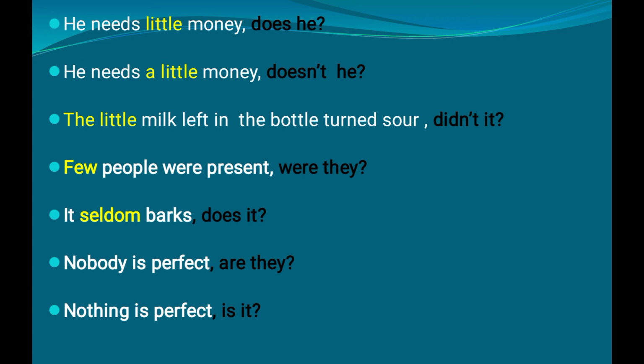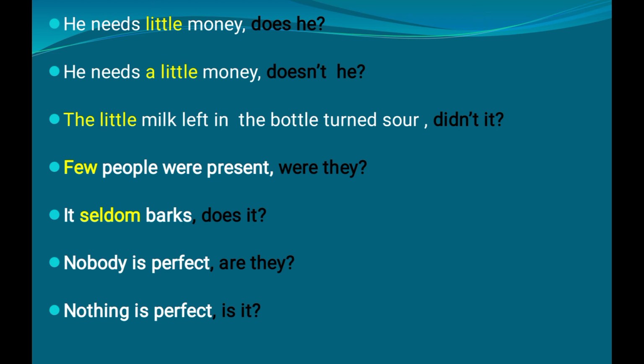Now going to the next sentence. It seldom barks. Does it? How does it come? It seldom barks. There also the word seldom. Seldom indicates a negative word. Seldom. It never barks in the sense. So it is a negative sentence. And barks, B-A-R-K-S, that is simple present form. So we have used does it. Since the sentence is in negative form, seldom indicates the negative form of the sentence. So we need to create a positive tag. That is why we haven't added not with it. And the tag goes like this: does it.